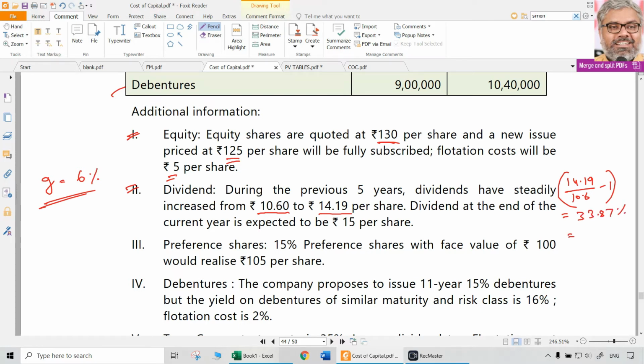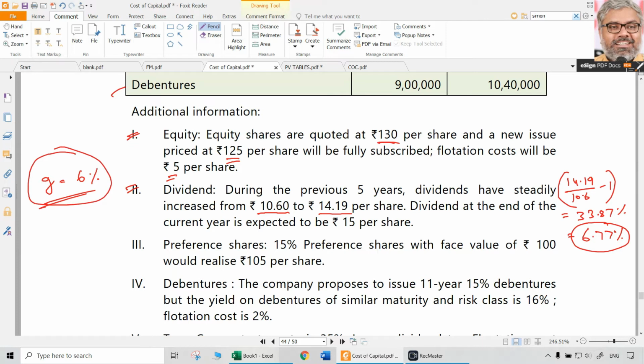That happened in 5 years. On average, how much would have happened each year? Divided by 5, around 6.77%. This is a normal non-compounding growth rate. As a rough calculation, we can do that. Definitely the compounded growth rate will be less than that. So a round figure below this 6.77 can be taken as 6%. And you can test that. You have to test whether 6% is correct or not.